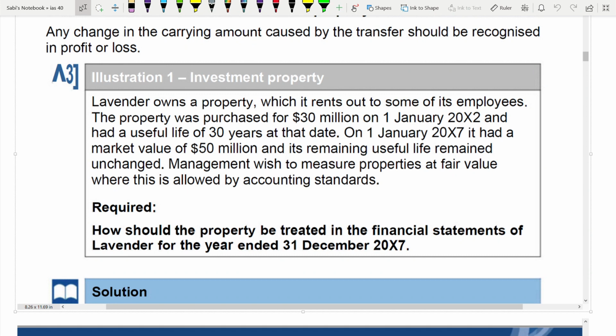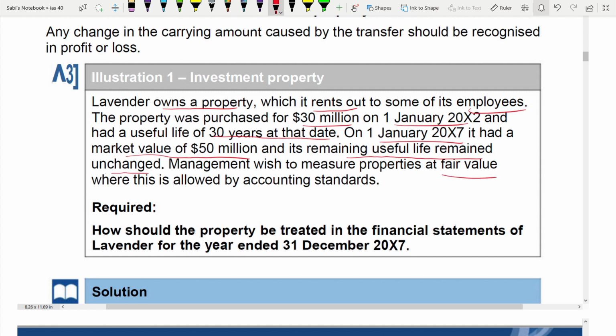The first question, illustration 1. Here, how should the property be treated in the financial statements for Lavender? Lavender owns a property which it rents out to some of its employees. It was purchased for 30 million on 1st of Jan 2002. Useful life was 30 years from that date. On 1st of Jan 2007, that is after 5 years, market value was 50 million. Remaining useful life remains unchanged. Management wished to measure properties at fair value.